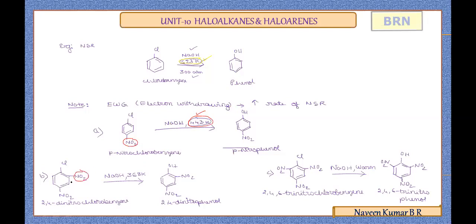Due to the presence of two electron withdrawing groups, the temperature is 368 Kelvin. And due to the presence of three electron withdrawing groups, the condition required for the substitution is just warming the reaction mixture. So this information explains that the reactivity of haloarenes in nucleophilic substitution reactions increases due to the presence of electron withdrawing groups.